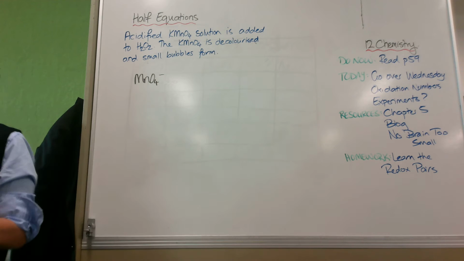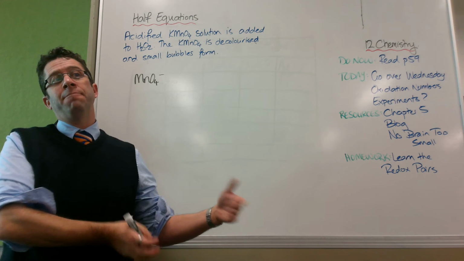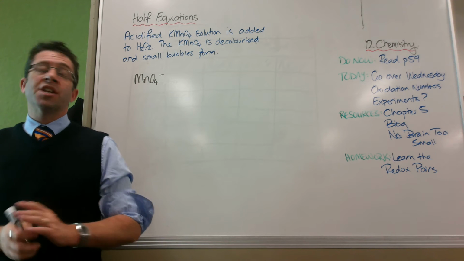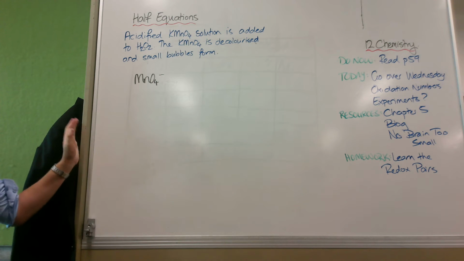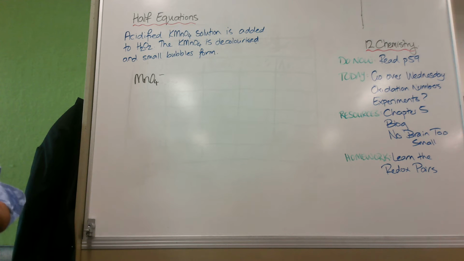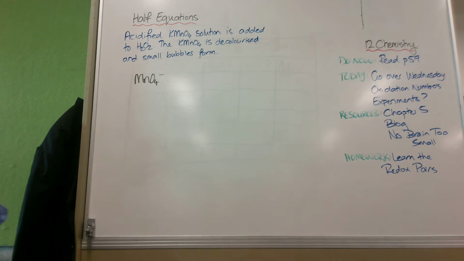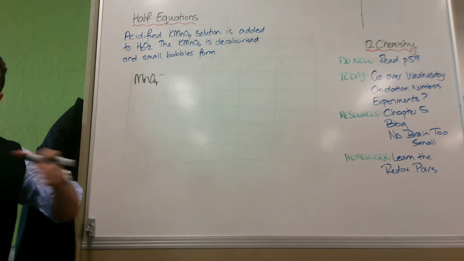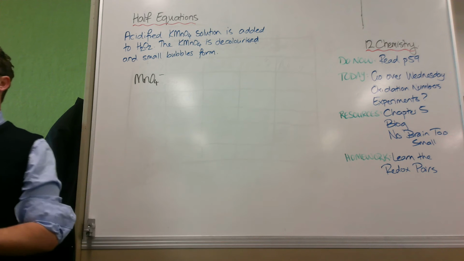The potassium's just there. It starts as a potassium ion. It'll end up as a potassium ion. If it hasn't changed, it's what we call a spectator ion. We don't include it in our equations. It's a spectator. It's not involved. But you can't just have permanganate ions on their own, so that's why it's KMnO4. It was made from crystals of KMnO4. They dissociate when they dissolve to K plus ions and MnO4 minus ions.